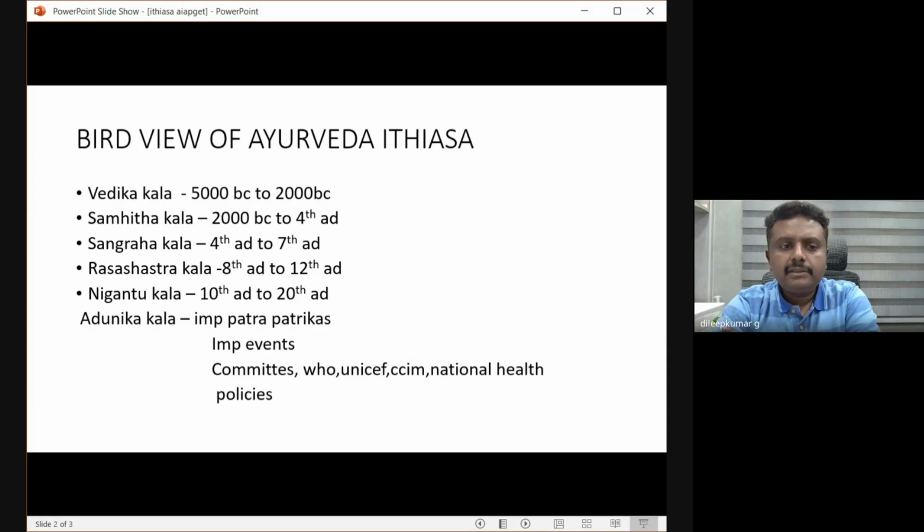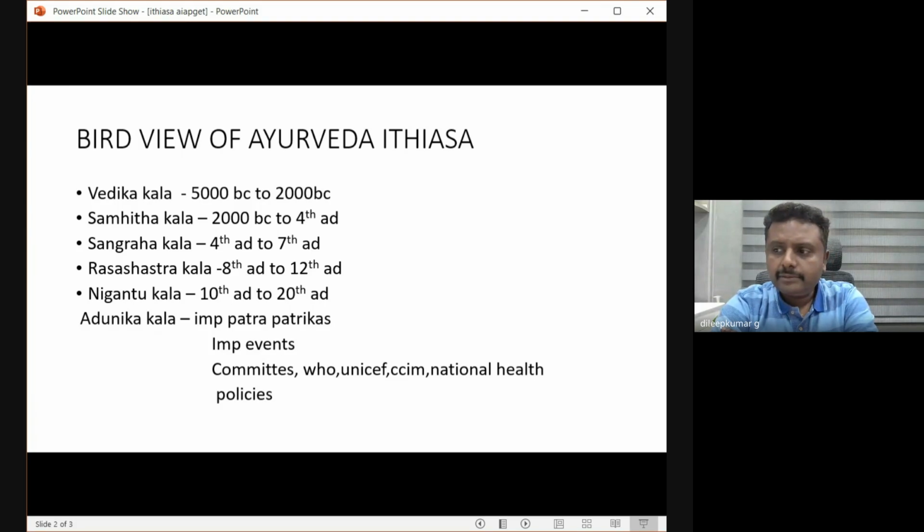Next, a lot of books. Till today, more than 1,000 books have been written on Rashastra, not only one or two books. The highest number of commentaries were written on Ashtanga Hridaya, and the highest number of books on Rashastra. This is evident: more than 50 commentaries written on Ashtanga Hridaya, more than 1,000 books written on Rashastra. So a lot of research was done on Rashastra based on Dehavada and Dhatuvada.